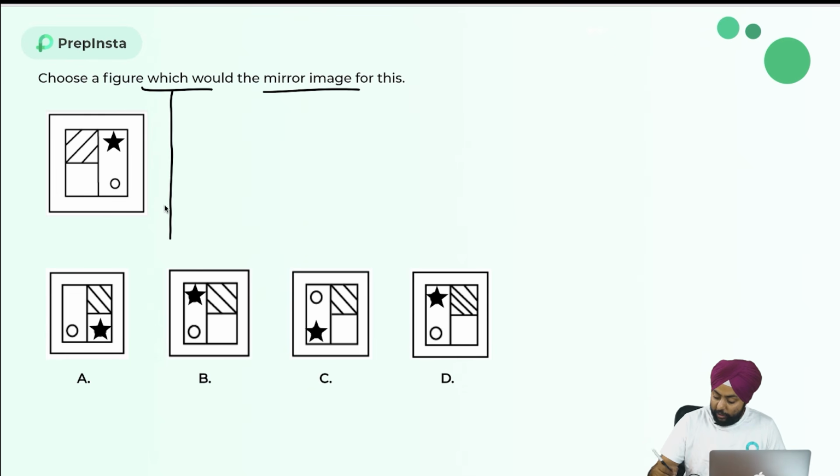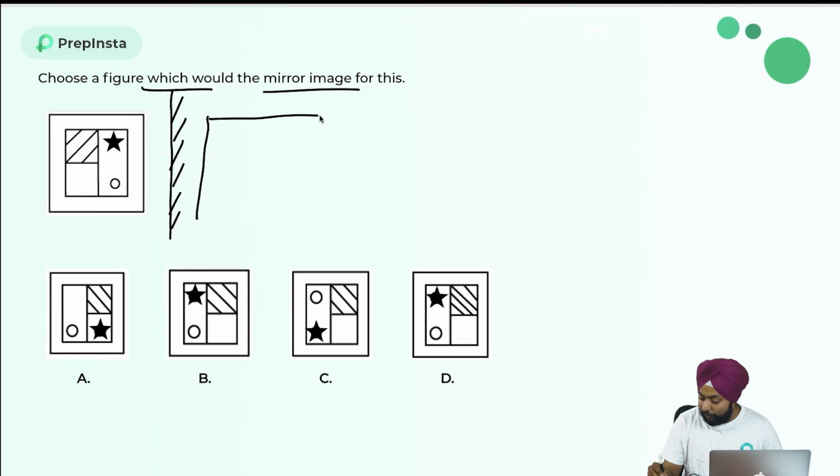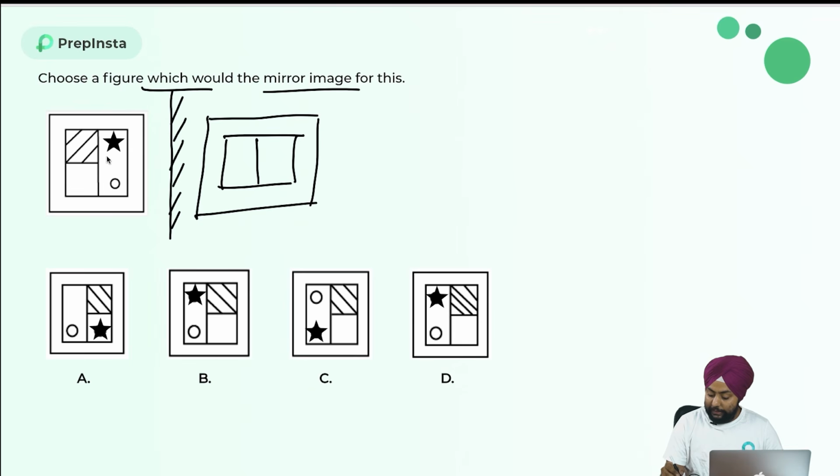I will draw a mirror over here. Suppose this is, I am drawing a mirror. So if a mirror is over here, the square will be, because square is uniform, I will get a square only. Middle square also I will get the same way. But the star is here, and in the mirror image the star will come first. So here I will get a star, here I will get a circle, then I will get this, and my lines are also getting changed in their direction. So this will become like this with a uniform distance. I have drawn it with a uniform distance.